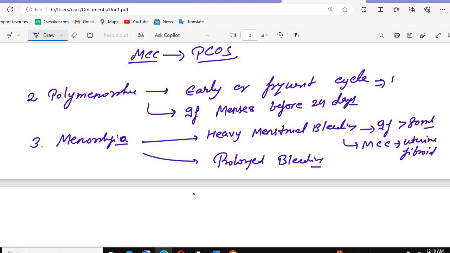What is the most common cause of this? Most common cause of the pelvic inflammatory disease. What is the most common cause for this condition is the pelvic inflammatory disease. The most common cause of the heavy menstrual bleeding, that is the uterine fibroids.